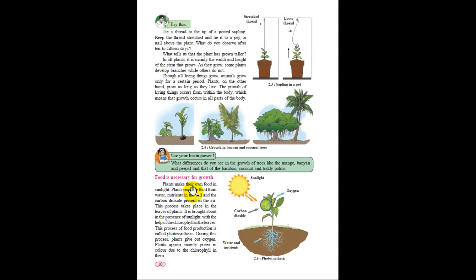Now, our next topic is food is necessary for growth. How is food necessary for growth? Let's first study this. What does it mean? We all know that we human beings require food for our survival, right? But in the same way, do you know that plants also require food for growth, because a plant is also considered a living thing? So what are we discussing in this chapter? What are the living things?